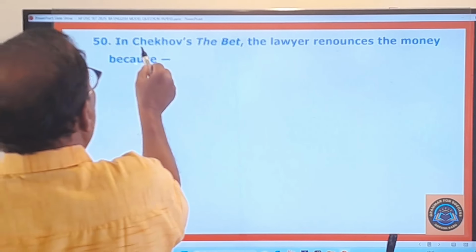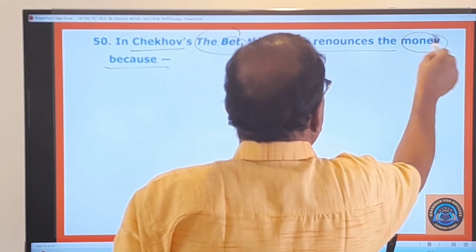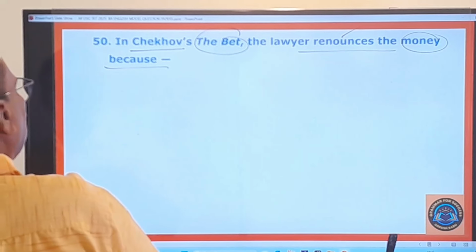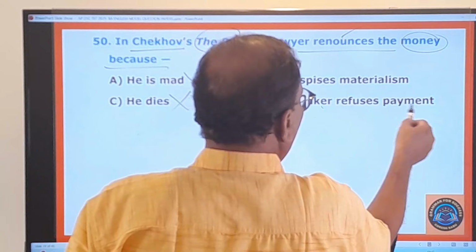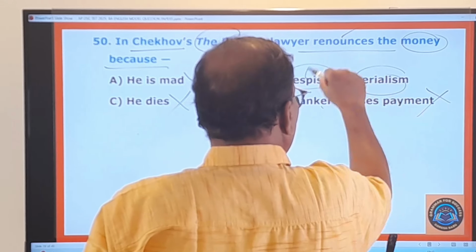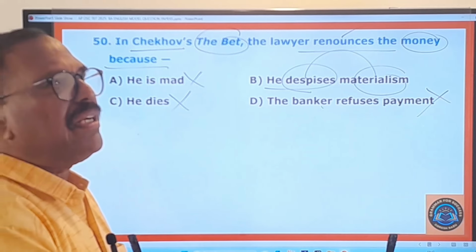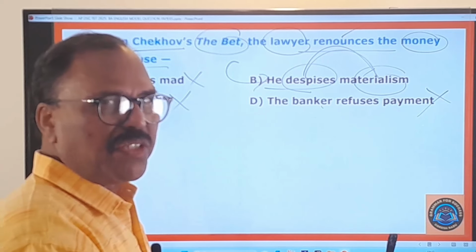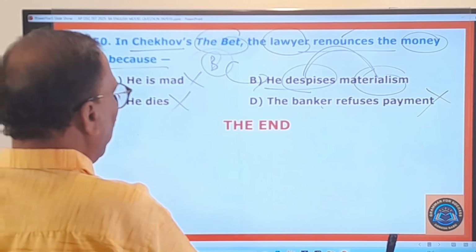50th question. In Anton Chekhov's The Bet, the lawyer renounces the money. He renounces, which means he gives up the bet money. Why? Because he's mad? No. He dies? No. The banker refuses payment? No. But he despises materialism. That means he ignores materialism. He doesn't like this worldliness. He doesn't like this worldly wealth. And that is why he renounces the money. And this is the end of the question paper.